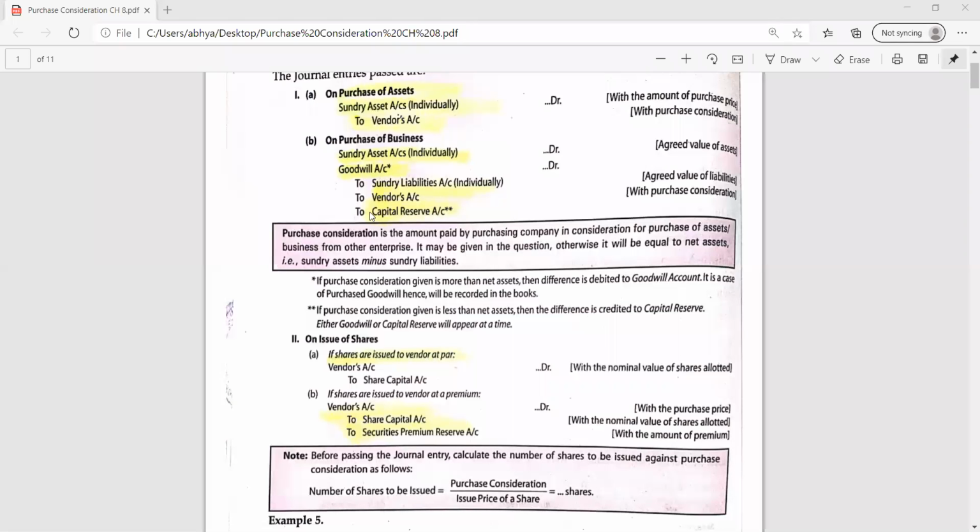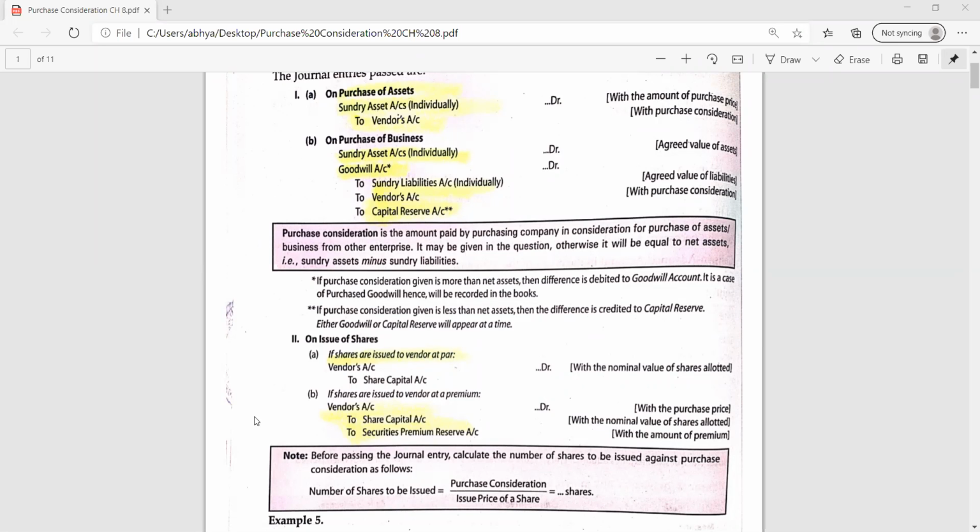They may not be there, or any one of them will be there, either goodwill or capital reserve. And the next part, the issue of shares or the settlement, will have the same entries: vendor account debit to share capital if the shares are issued at face value, and vendor account debit to share capital and SPR if the shares are issued at premium.